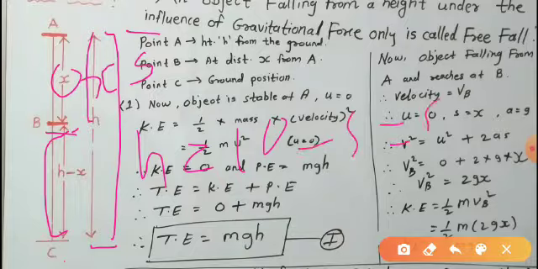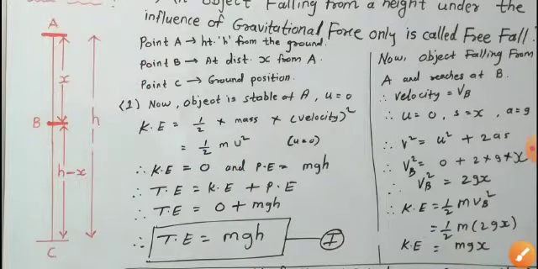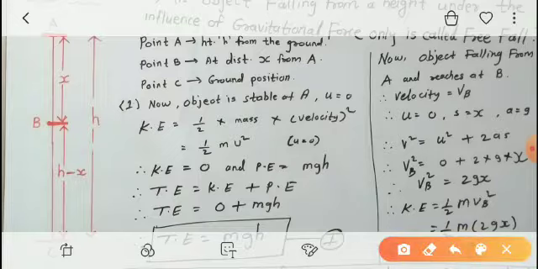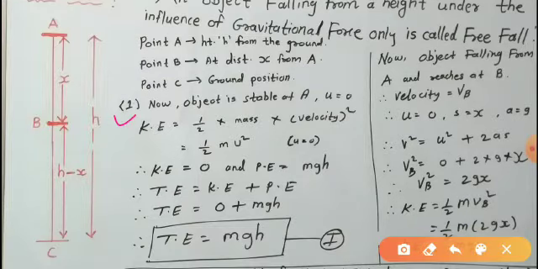So here, C to A is h, A to B is x, then the B to C height is h minus x. So we may be clear on this. Point C is at the ground surface.